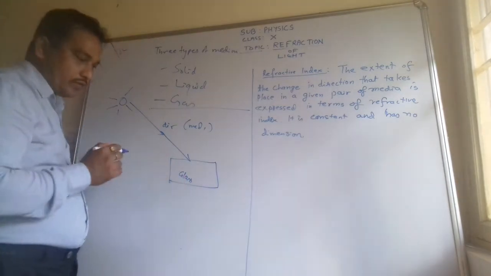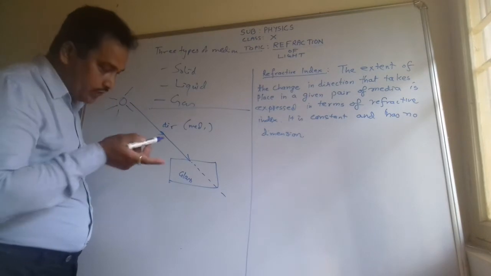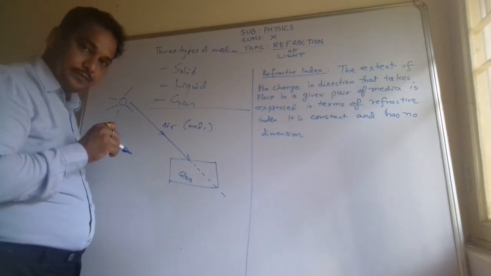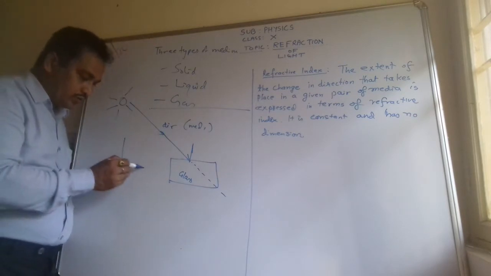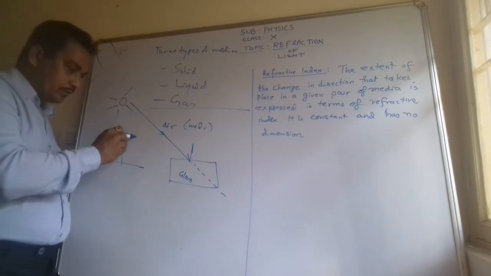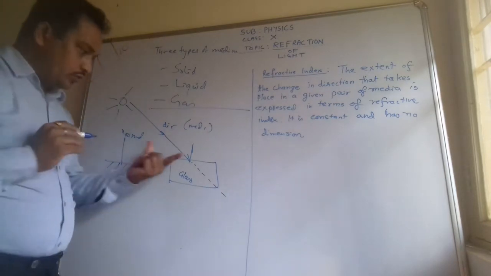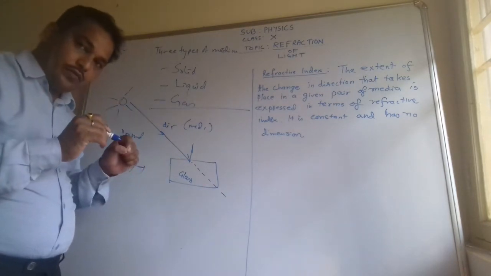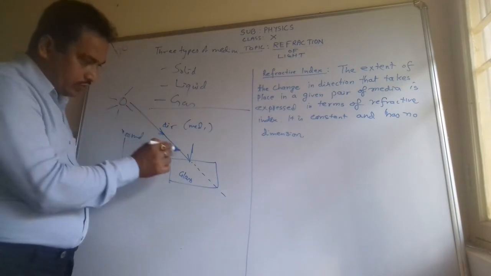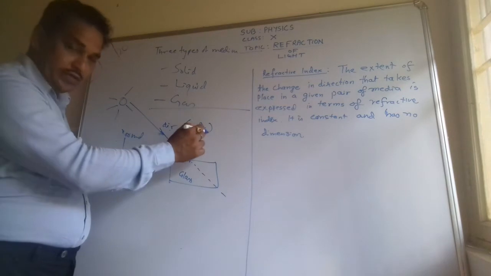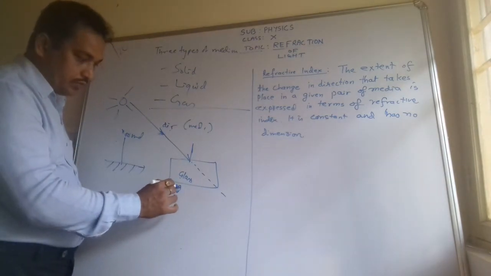So what will happen? Will it go in the same straight line? No. It will change its direction and speed. So this is the normal. All of you are aware that the normal is always perpendicular to the plane. For any surface, this is the normal. Wherever the light strikes that surface, we will first of all draw the normal. So this ray which was coming from the sun through air as medium 1 is going into the glass. Glass is medium number 2.